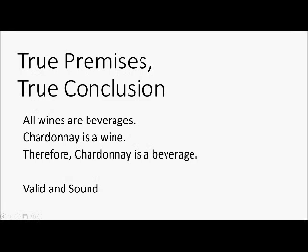An example of this would be: all wines are beverages. Okay, that's true. Chardonnay is a wine. That's correct. Therefore, Chardonnay is a beverage. As a matter of fact, that follows. Why? Because if something is a wine, then it's also a beverage, according to this. So, if Chardonnay is a wine, then it's a beverage, therefore Chardonnay is a beverage. The premises are all true, the conclusion is true, and it's a valid form, it follows.